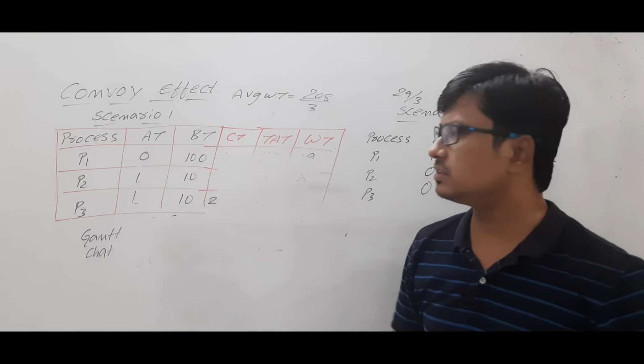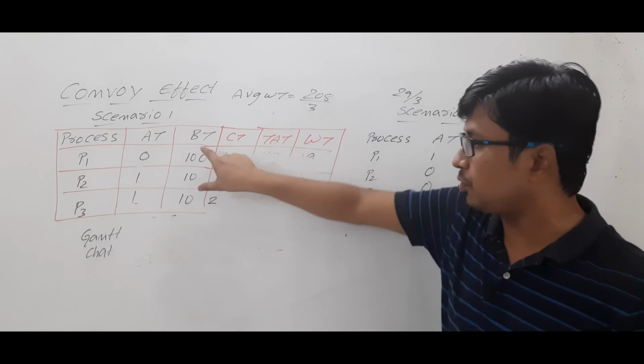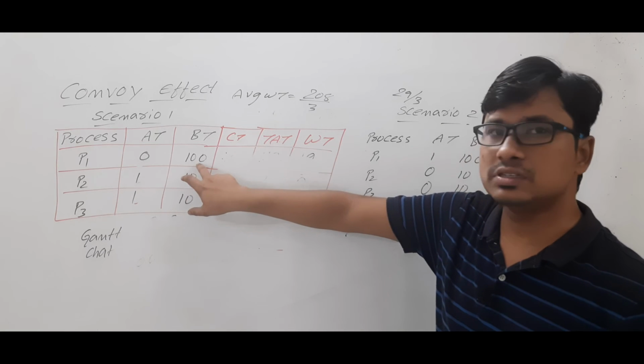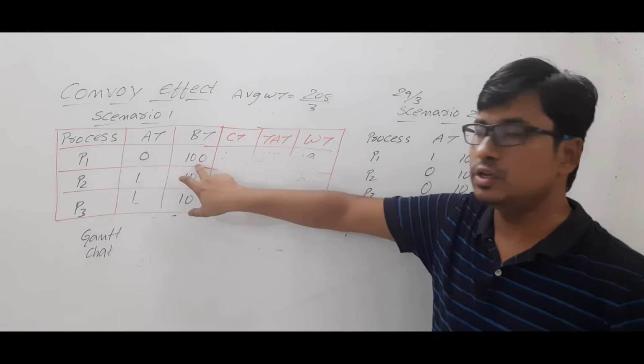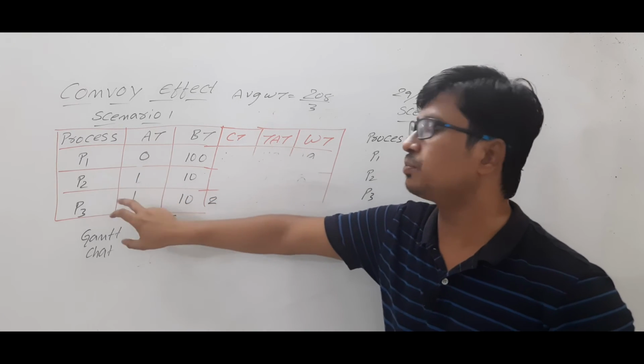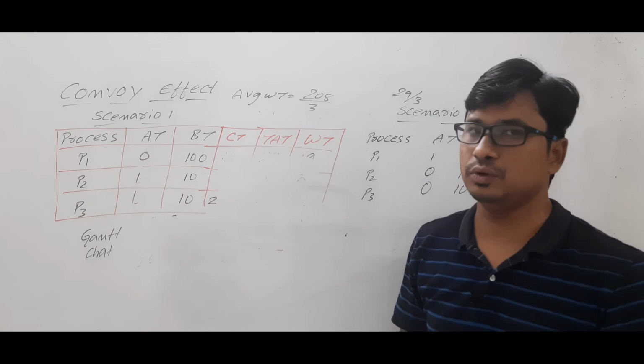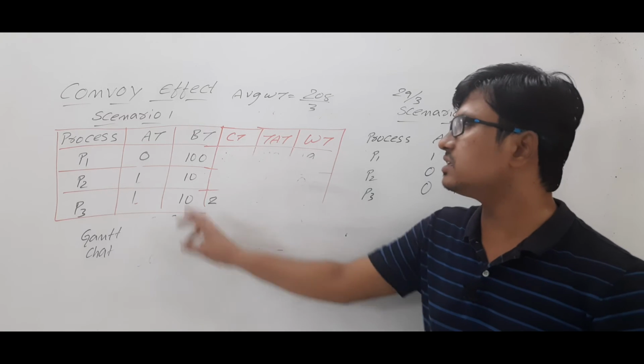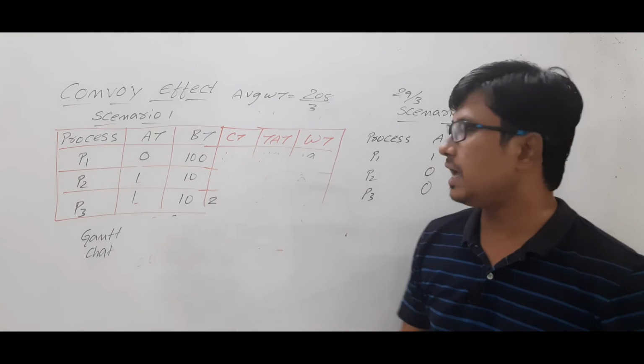So the first come first serve scheduling algorithm will dispatch it first, but what is the problem here? This process has the longest burst time. So it is taking 100 units of time, and only then do processes P2 and P3 get the chance to go to the running state. So it is an issue. This issue has been overcome here.